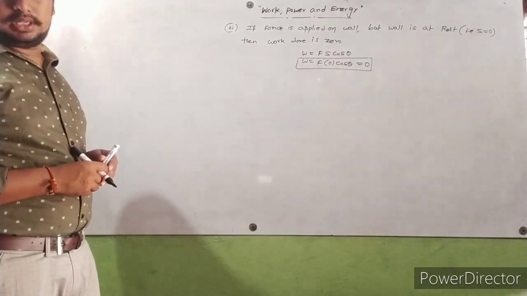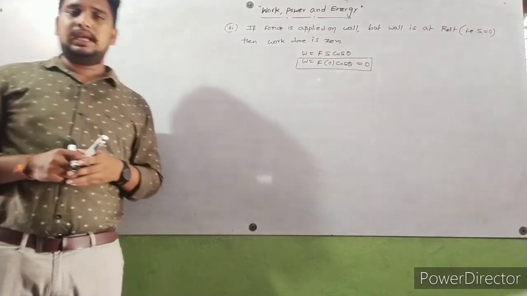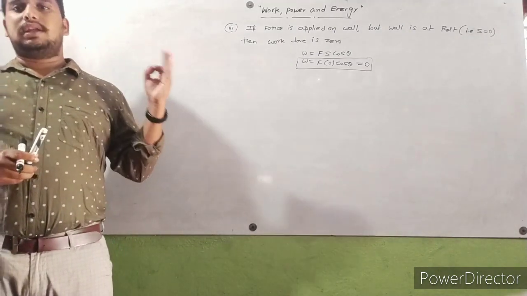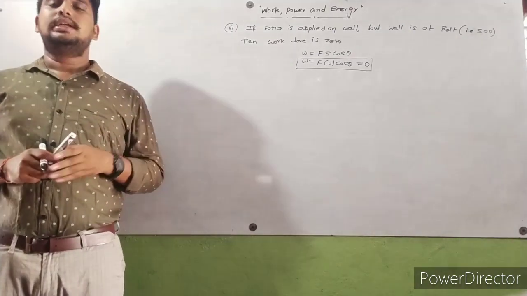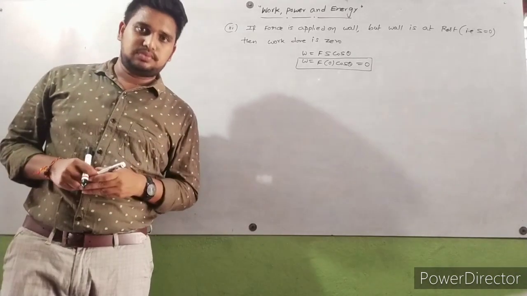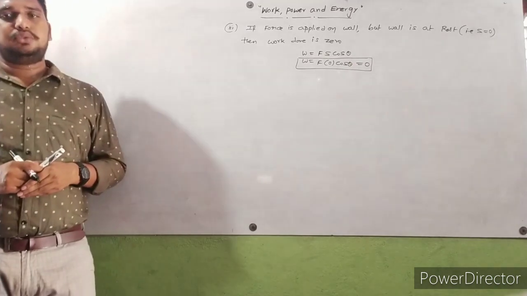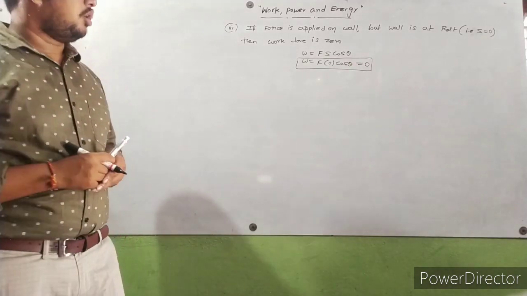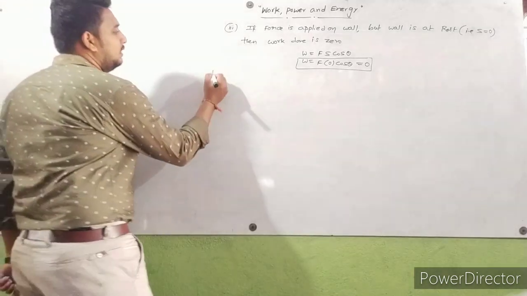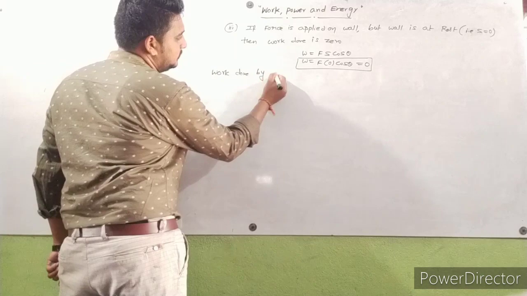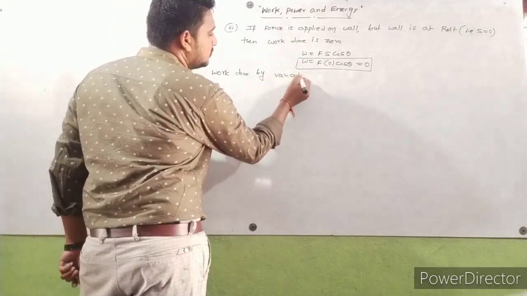So this is about the nature of work. Work is positive sometimes, work is negative sometimes, work is 0 sometimes. So we discussed all conditions: in what situation work done is positive, negative, or 0. So now, work done by variable force.